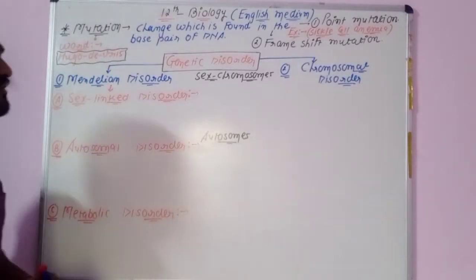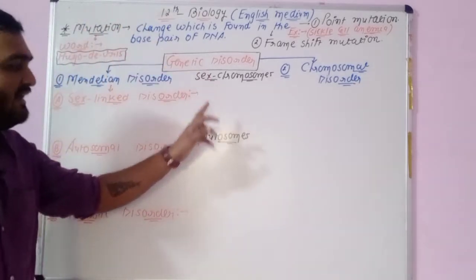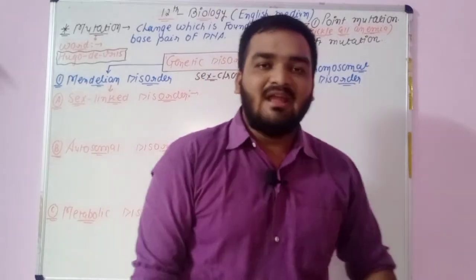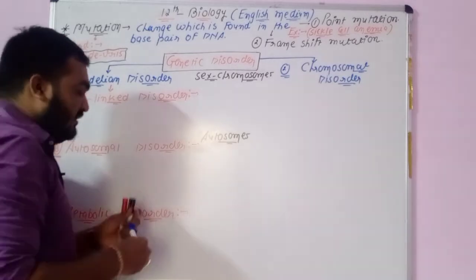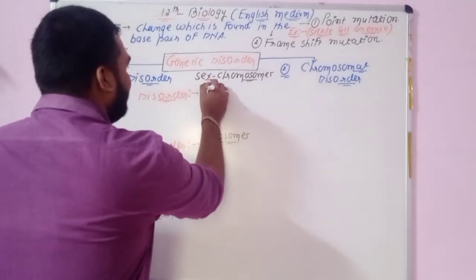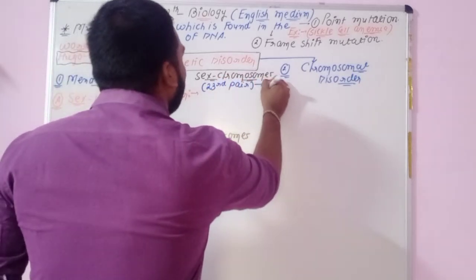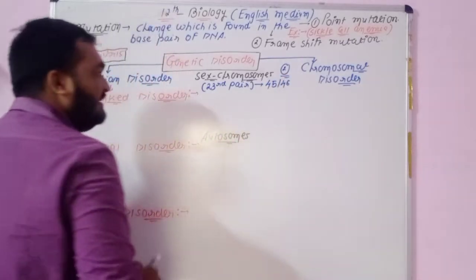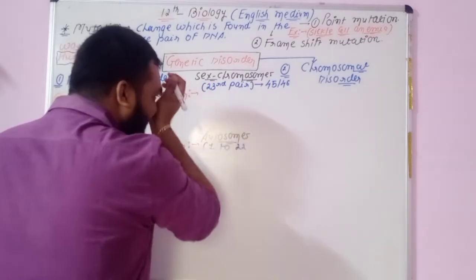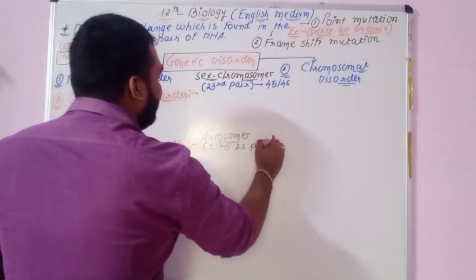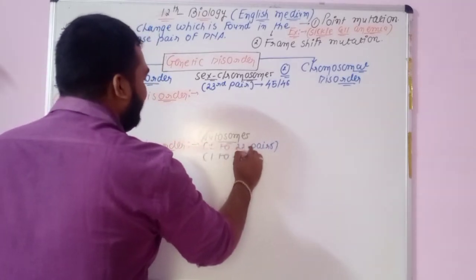You know that the chromosomes which take part in the determination of the sex of an individual are known as the sex chromosomes, and the chromosomes which do not take part in the determination of sex of an individual are known as the autosomes. The 23rd pair, numbers 45 and 46, will be the sex chromosomes, while the autosomes are the first pair to the 22nd pair, meaning numbers 1 to 44.